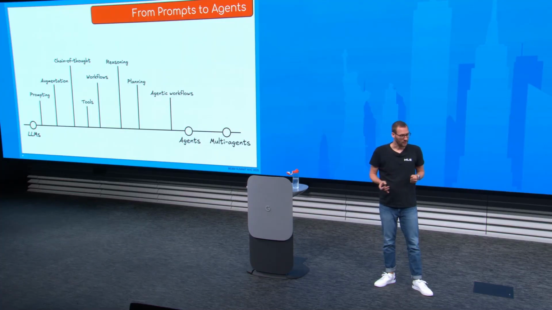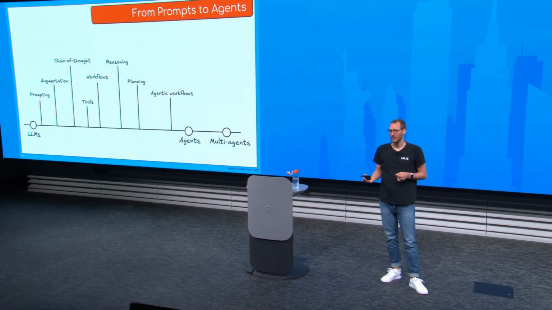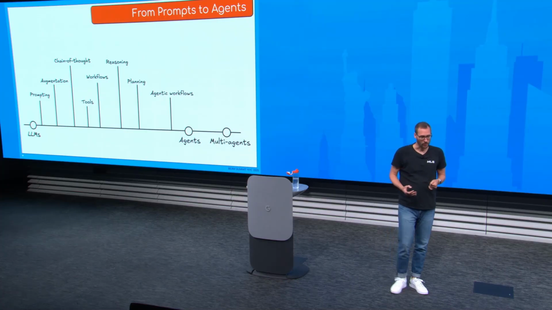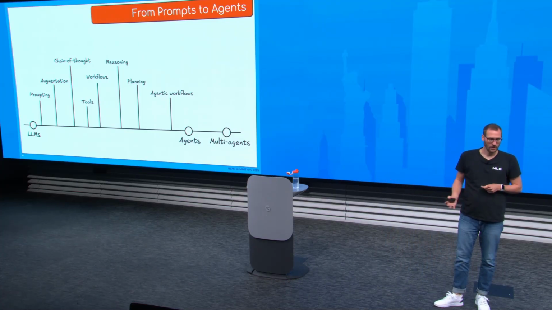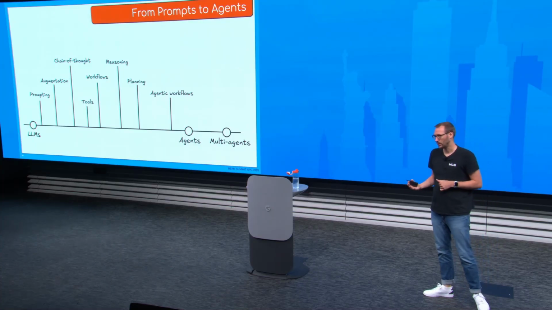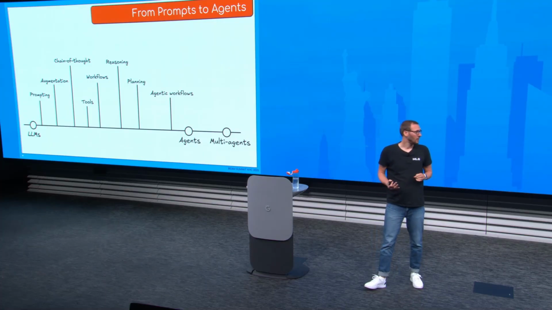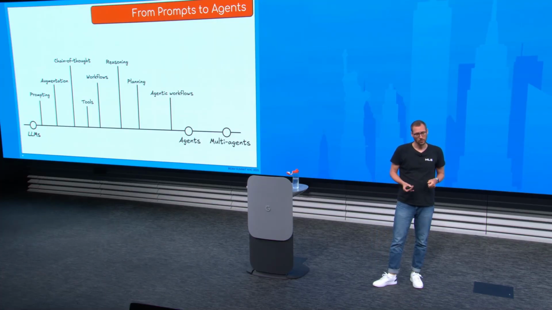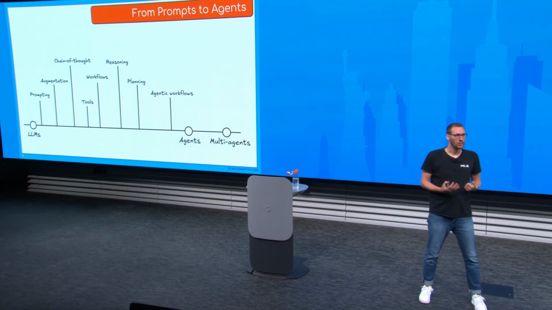Then we have techniques like chain of thought. So if I tell the model, hey, do it please step by step and think a bit about what you want to do, I also get better solutions. Now, with augmentation, I already need to know what I want to introduce into my prompt for it to be used. Another evolution of this is tool calling. So for example, I can give a bunch of actions that the model can do, and it is then free to choose whichever is appropriate.